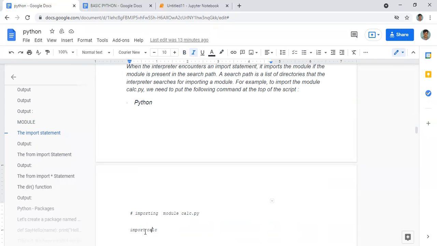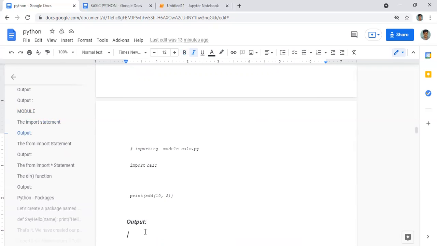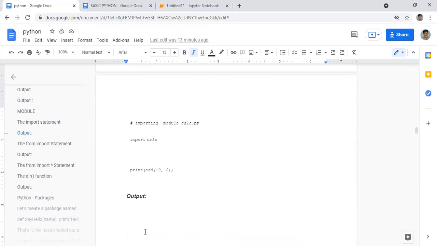For importing that, we will give this command: import calc. That is the module name that we have given, calc.py. Now, after we import that, we will add any two values, print add 10 comma 2. Then the output will be 12.